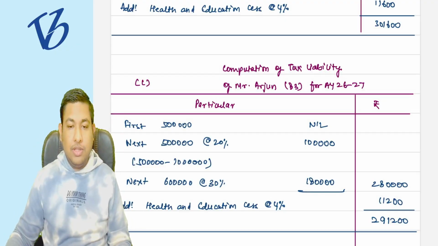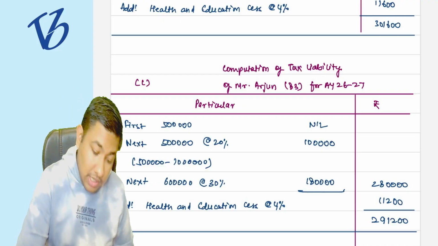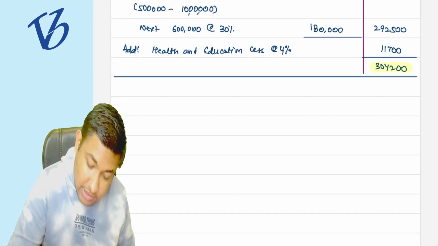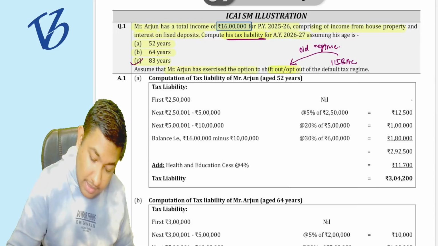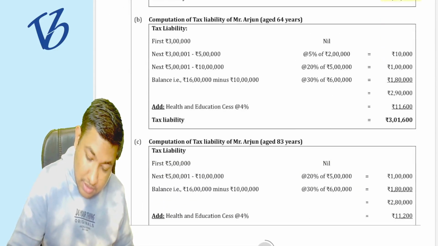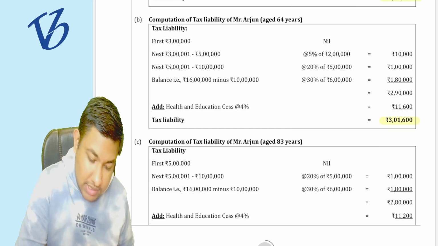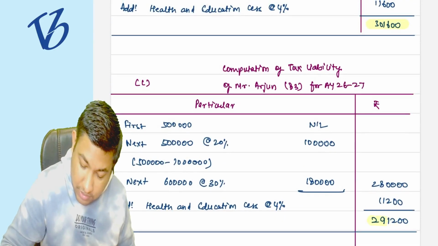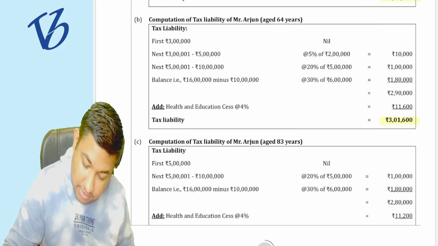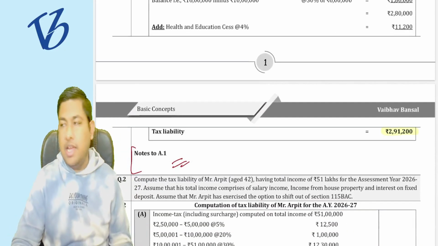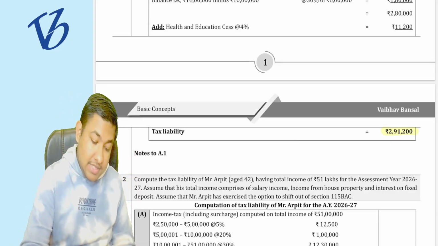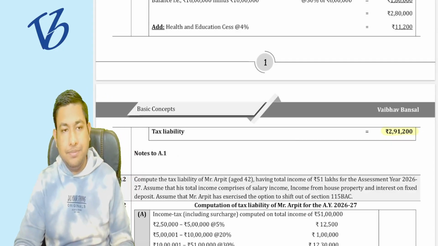Understood? So the first question is clear to you. The answers of the first question will be 3 lakh 4,200, then 3 lakh 1,600, and then 2 lakh 91,200. Every answer is corrected. Yes, tell me or not. Checked. Shall I move forward?